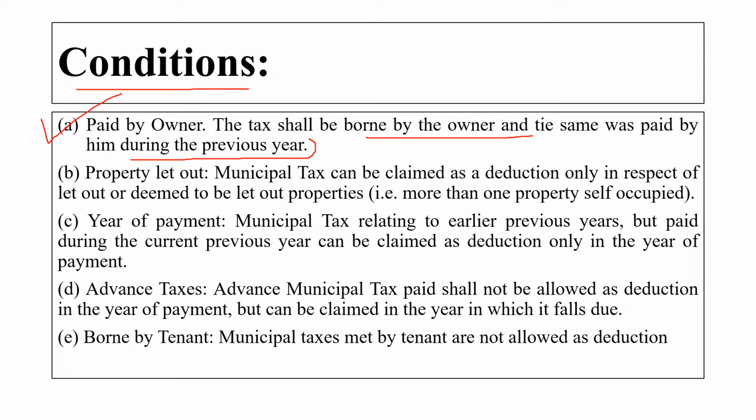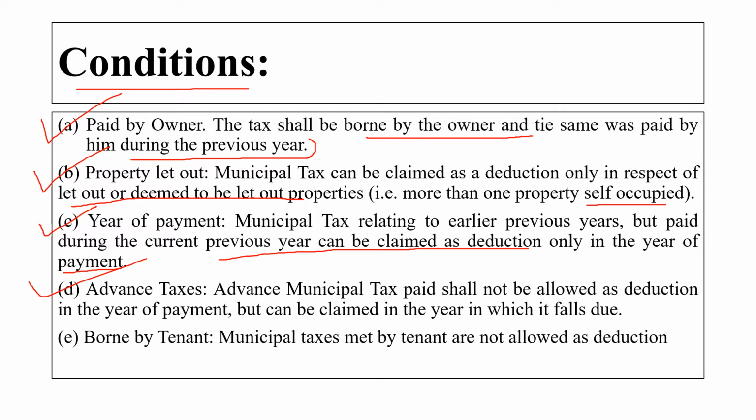Second point is property let out. Municipal tax can be claimed as a deduction only in respect of the let out or deemed to be let out property, not a self-occupied one. Whenever we are giving the house property for let out, that time we are talking about this condition. Third one is year of payment. Municipal tax relating to the earlier previous year but paid during the current previous year can be claimed as a deduction only in the year of the payment.